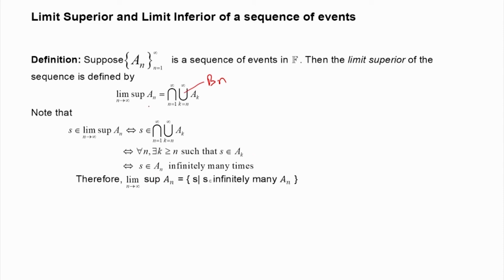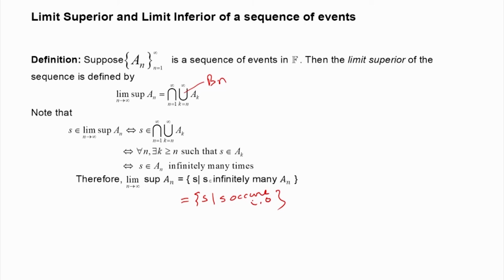this event, that is this lim sup of a_n as n tends to infinity, is a limiting event. What does it imply? This is the set consisting of sample points S such that S belongs to infinitely many a_n. So, sometimes we write it as S occurs infinitely often, I.O. So, that way we have interpreted the lim sup of a_n.